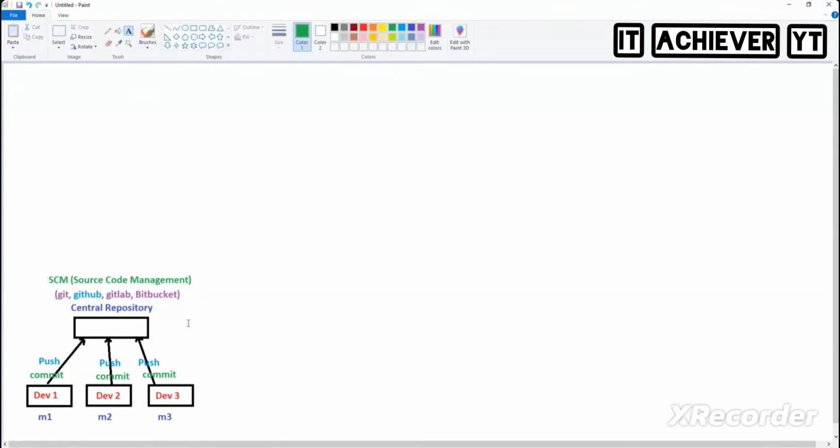Now this class is like this today. Remember in AWS I gave the overview of the services first, and how much did that help you? A lot, right? Similarly, by the end of this class, you will get the overview of all the tools. So what is this called? Source code management.